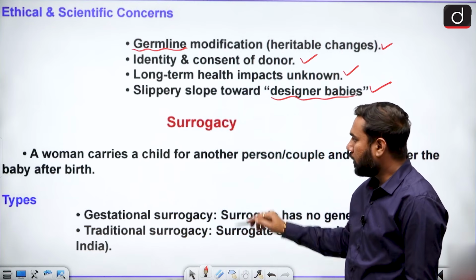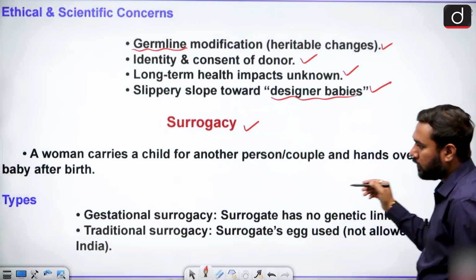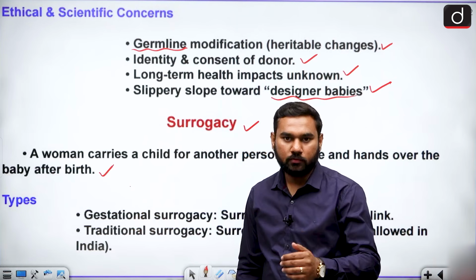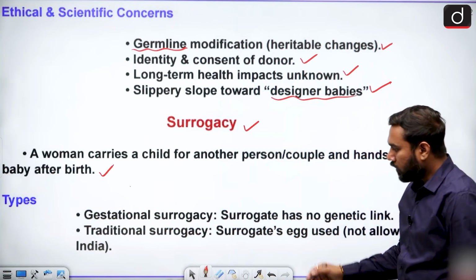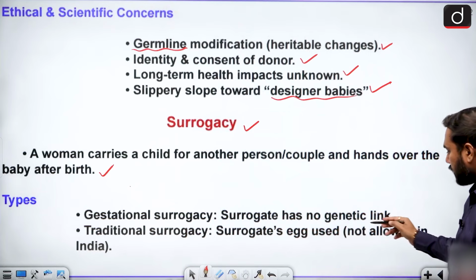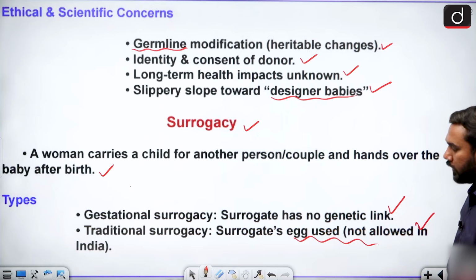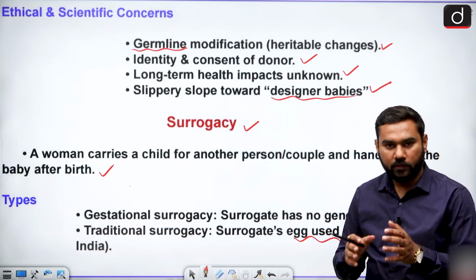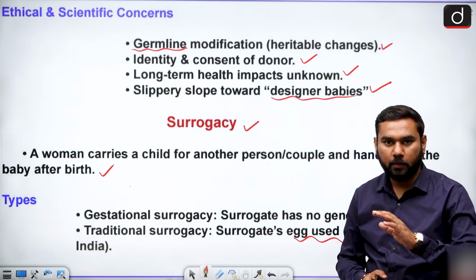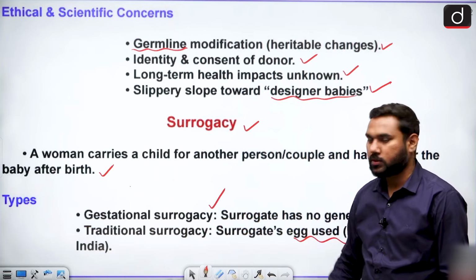We talk about it. Surrogacy is simply when a woman carries a child for another person or couple and hands over the baby after birth. So surrogacy is basically taking a mother for giving birth to a child. There are two types of surrogacy: gestational and traditional. Gestational surrogacy has no genetic link, and when the surrogate mother's egg is used, it is not allowed in India. We only use the body of another female for delivering the baby, but we cannot use her biological egg or any DNA. So in India, only gestational is allowed.